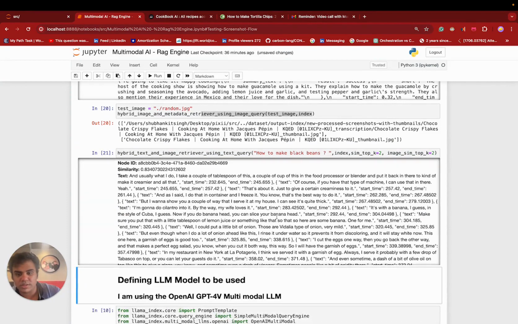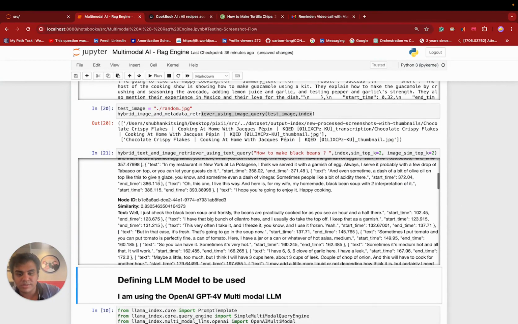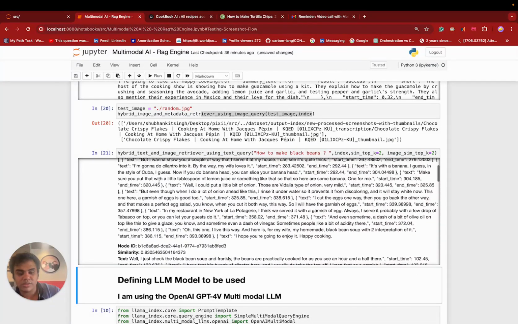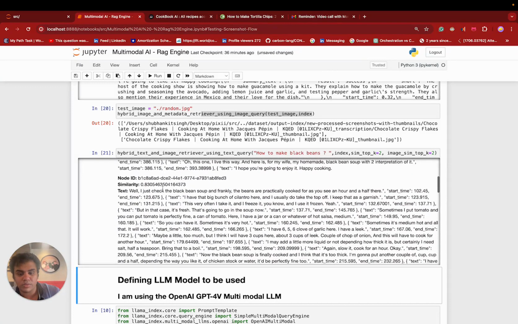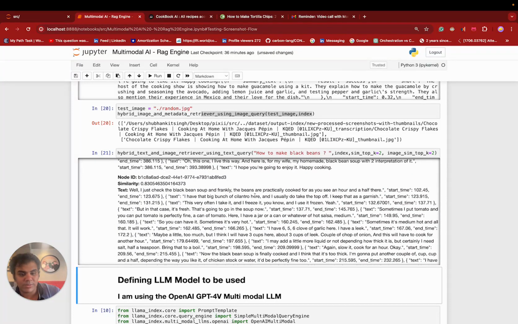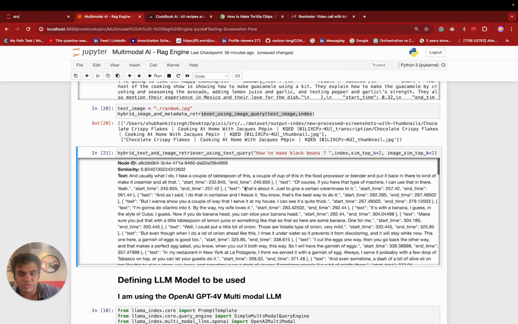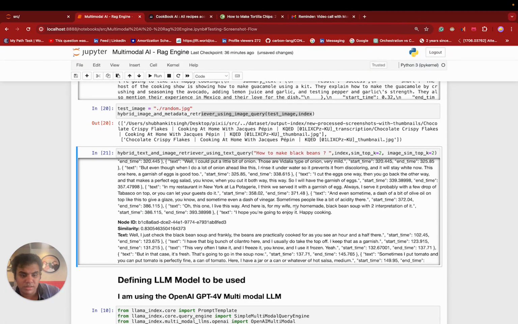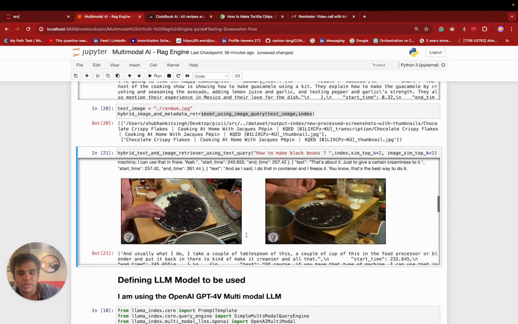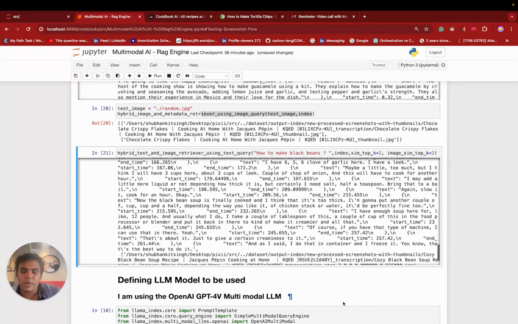Okay, so the separate nodes which are there, as you can see, there are two nodes for text, node 1, node 2. And it is about black beans, and both the nodes are about black beans themselves. See black bean soup here in node 1, black bean soup here in node 2, and so are the corresponding images as well.